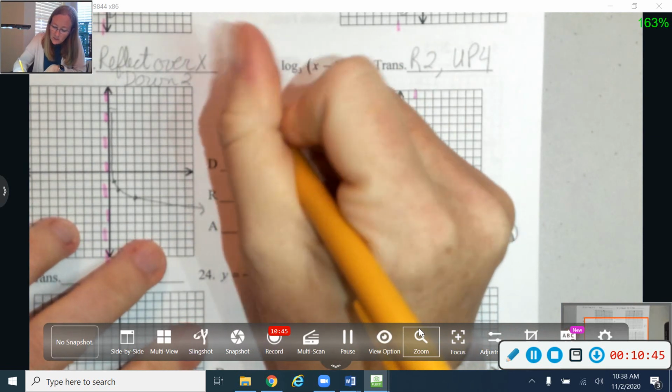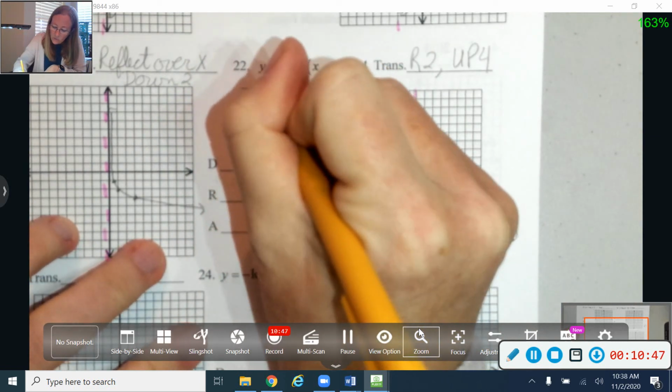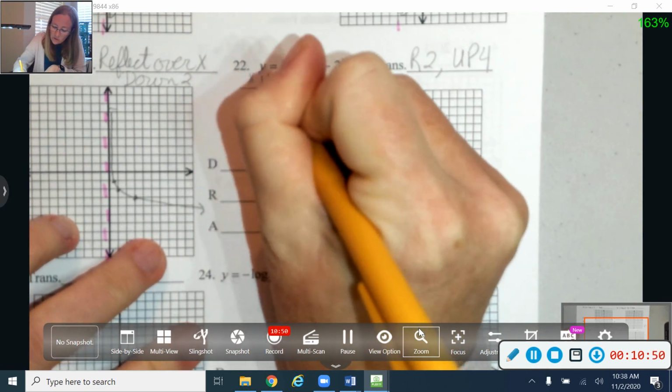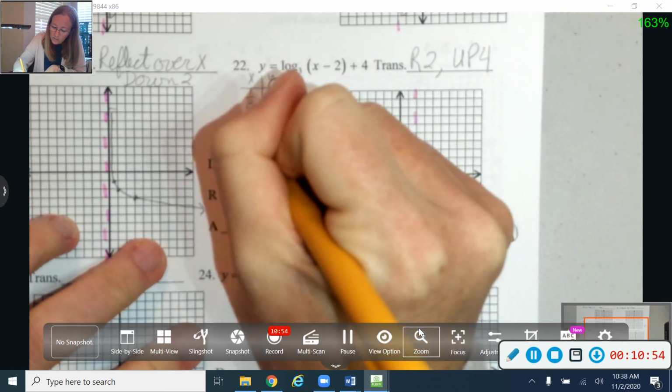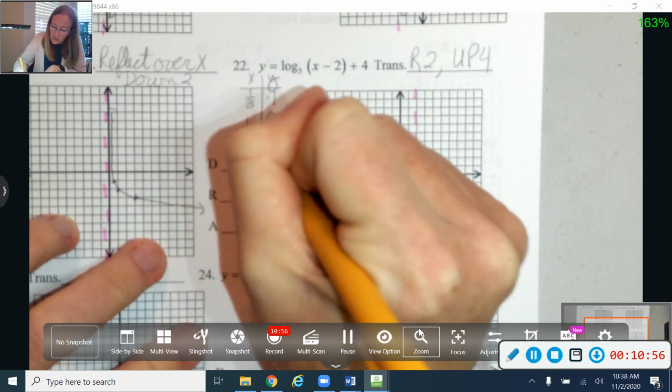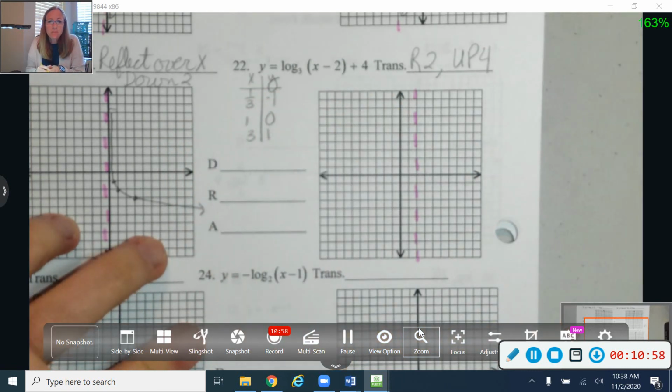Okay, I'm back to just a basic base of 3. I don't have any reflect or stretch or anything, so I'm going to go back to working with 1/3, -1, and 1, 0, and 3, 1. I'm going to find each one of those key points, and then I'm going to move it to the right 2 and up 4.